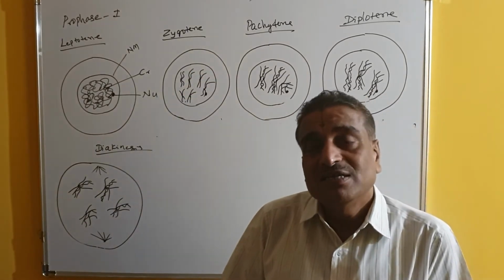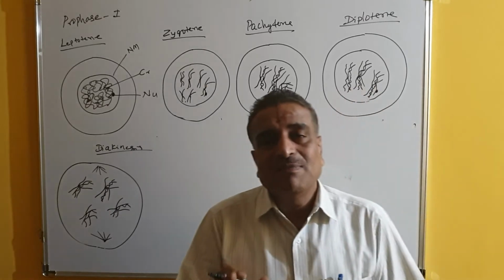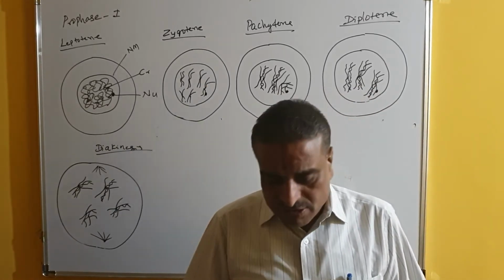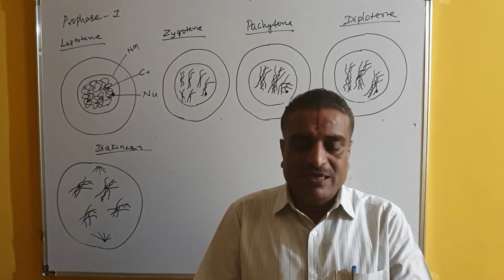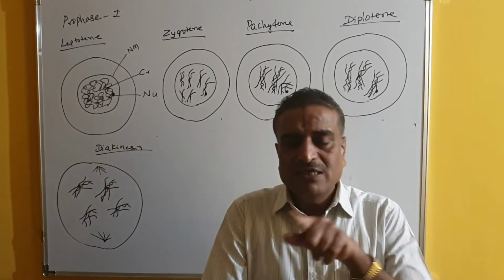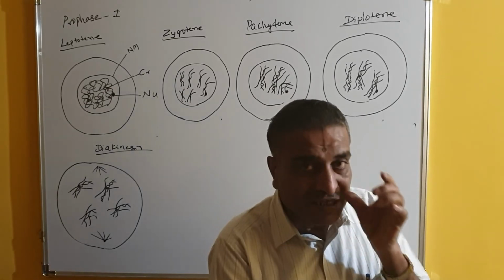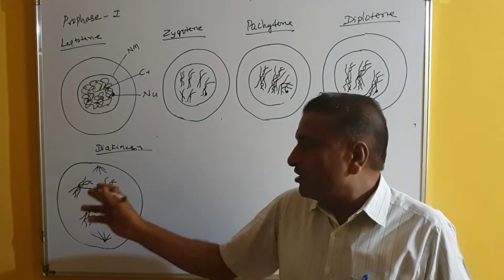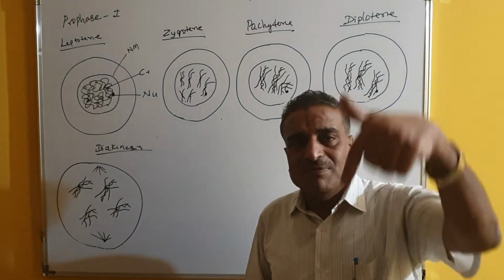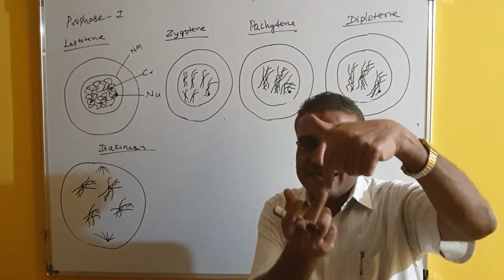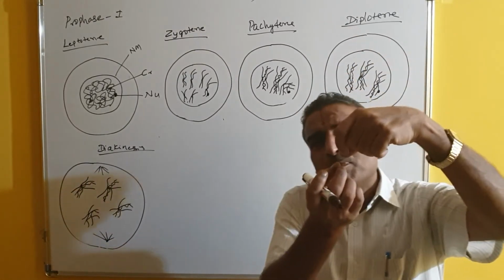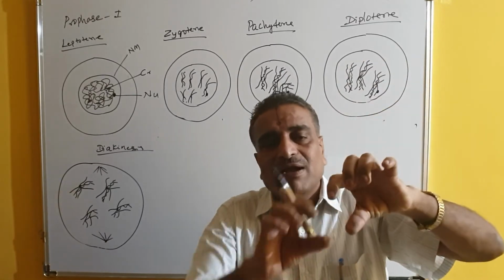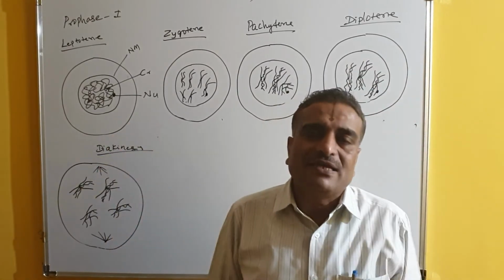What is the spot? It is as usual. The spindle fibers hook the chromosome at the centromere region, because in one pair there are 2 centromeres. The centromere of this paternal chromosome and the centromere of this maternal chromosome are present together. The spindle fibers from this side and this side are attached, and they start pulling. Due to this pulling, the chromosome pairs or the bivalents become arranged at the equatorial plate.